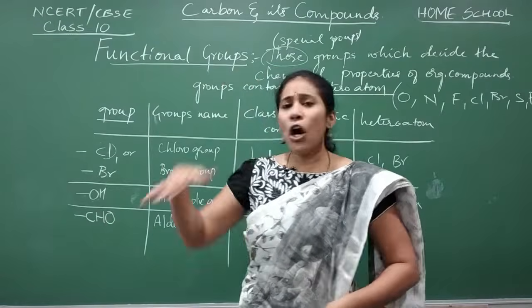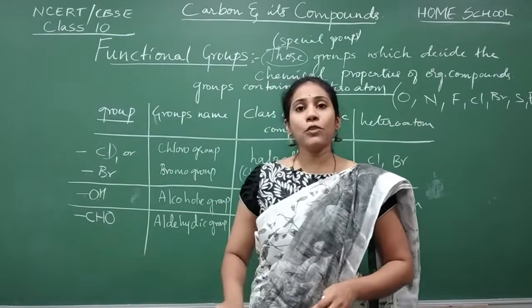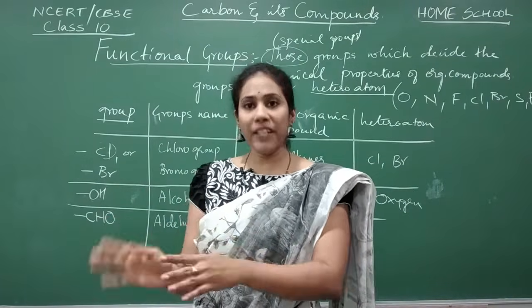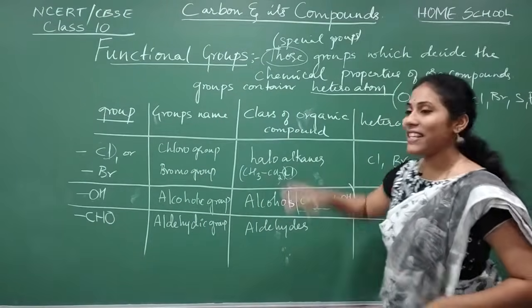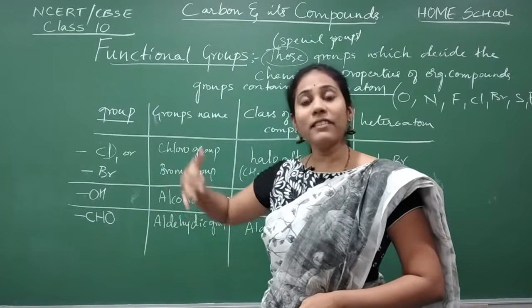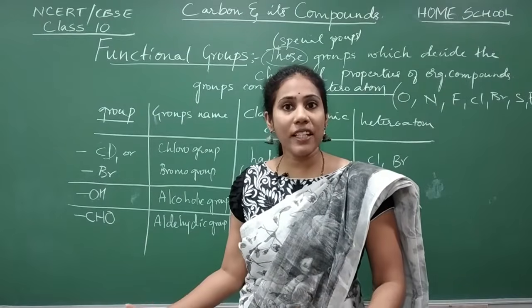So all the organic compounds which contain CHO will act in one way. They have different properties, which are again very different from alcohols and haloalkanes. Clear, everybody? See the variation. You can observe these varieties of organic compounds that are there in our nature.